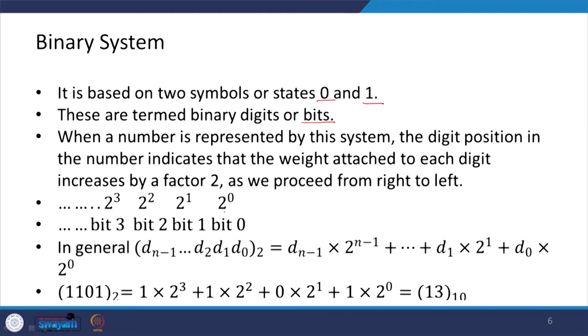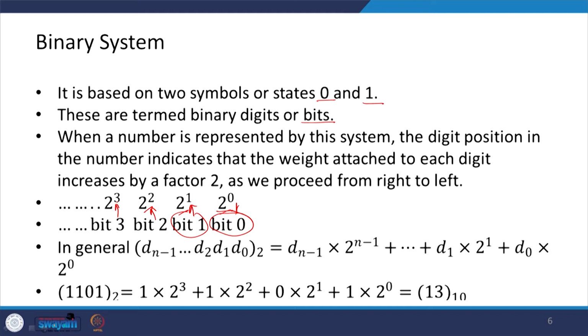So, the first digit will have a factor 2 to the power 0, the second will have a factor 2 to the power 1, the third will have a factor 2 to the power 2, and so on. This is called bit 0, this is bit 1, this is bit 2, and this is bit 3.